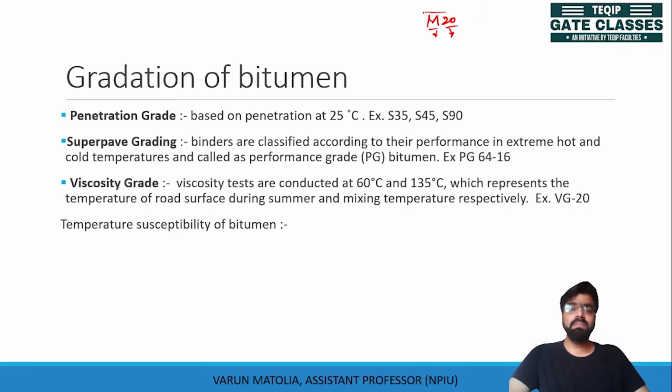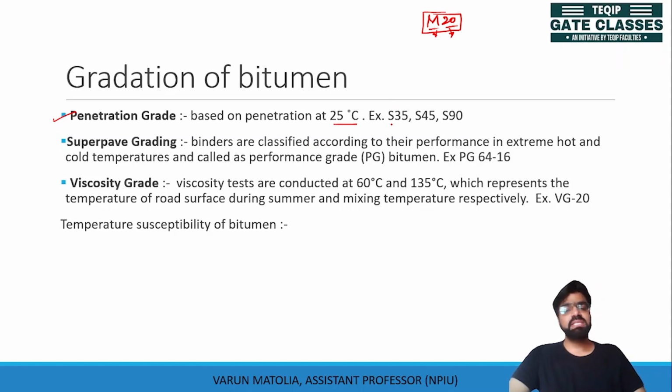Means there are some quantities or qualities which help you to produce gradations. Similarly, these quantities or qualities are used for producing gradation in bitumen. First one is penetration grade. Penetration grade is obtained from the penetration test. This penetration test is done at 25 degrees Celsius.